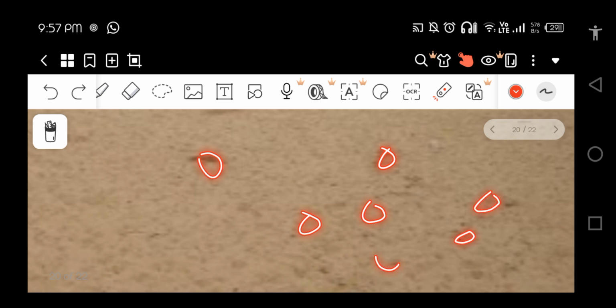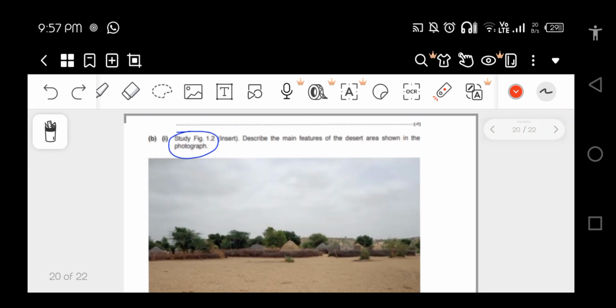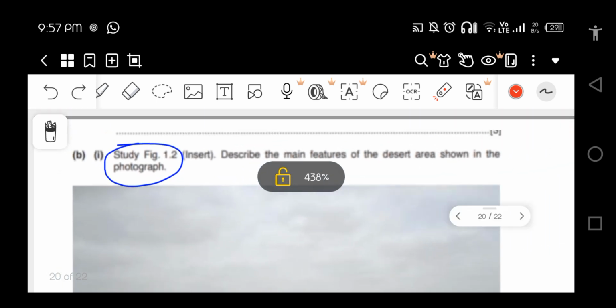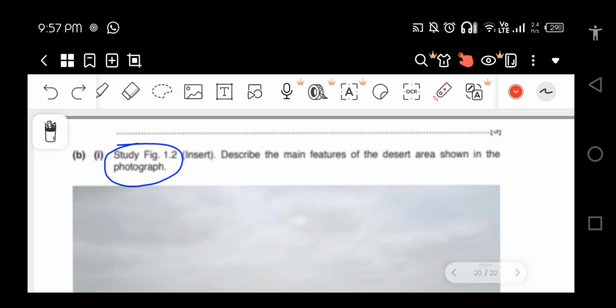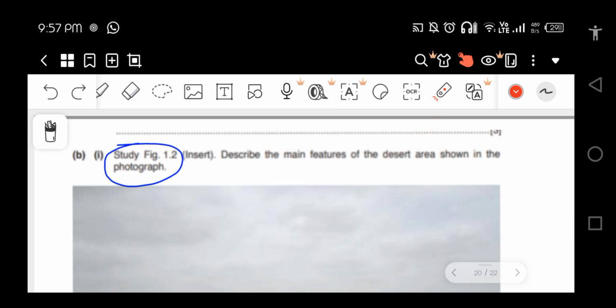So we have visualized the picture. Now let's see what the question is asking us. The question is asking for the main features of the desert area. We have to tell the topographical features by looking at the photo.